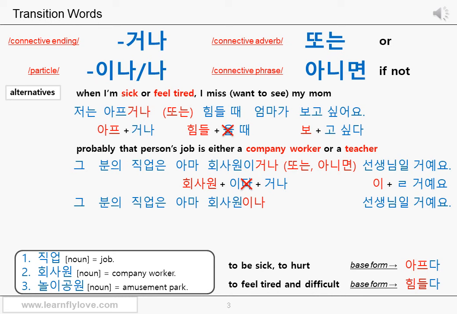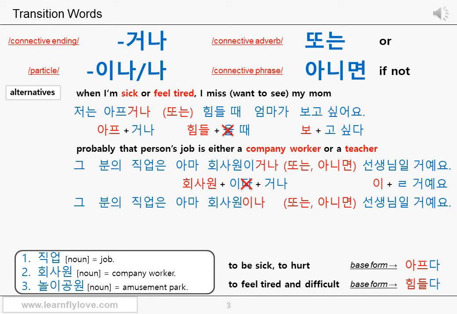You can even add 또는 or 아니면 after the particle 이나, but it's not actually required. It's just an option because the particle 이나 already expresses or. 그분의 직업은 아마 회사원이나 또는 선생님일 거예요. Or 그분의 직업은 아마 회사원이나 아니면 선생님일 거예요.